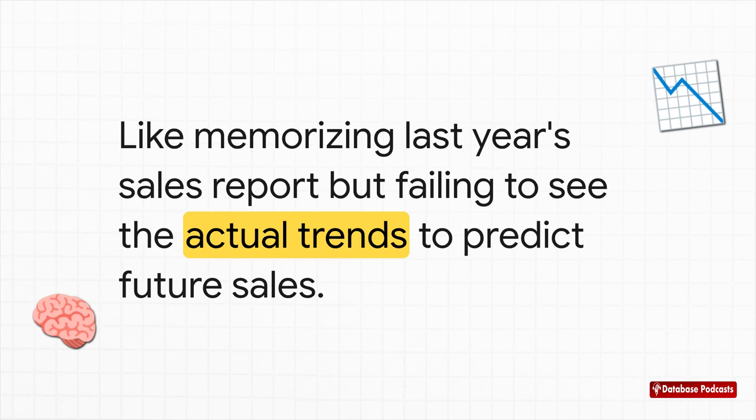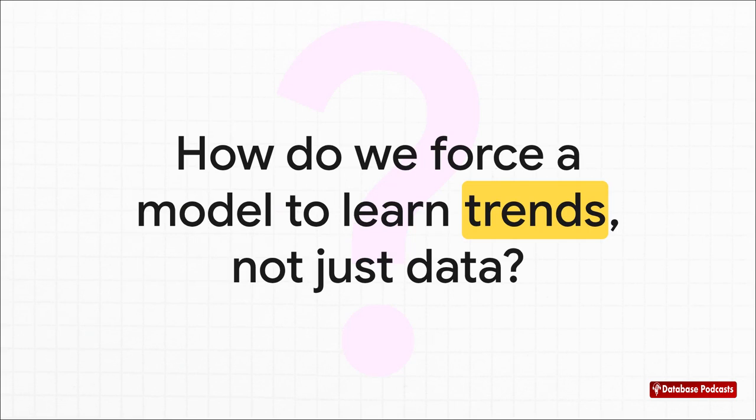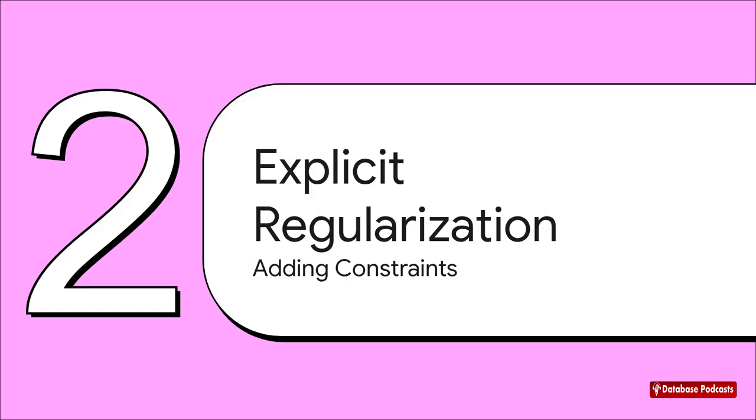So, what do we do? How do we actually fix this? How do we build models that learn instead of just memorize? Well, the answer lies in a whole toolbox of techniques called regularization, and we're going to walk through 4 major strategies today. So let's start with the most direct approach, basically adding constraints right into our model's training process. And that brings us to our first strategy, explicit regularization. The core idea here is pretty straightforward. We add a penalty to the model's loss function to basically say, hey, don't get too complicated.